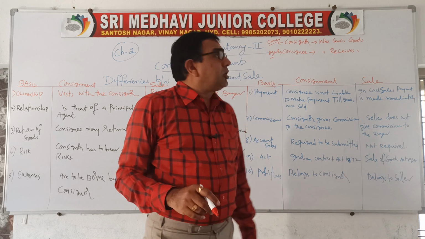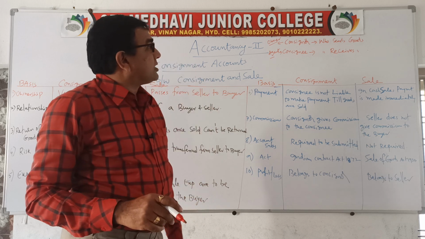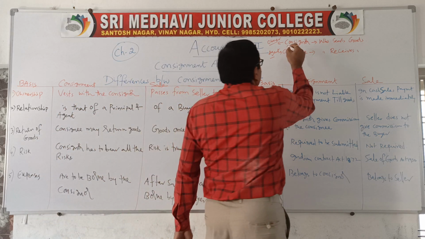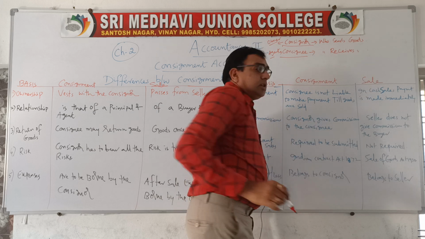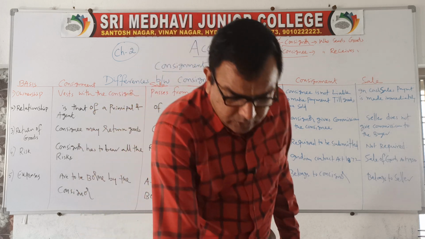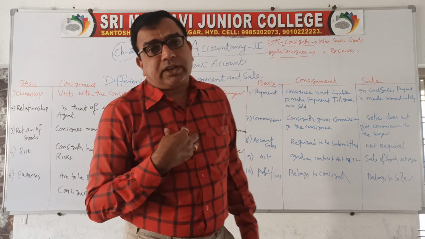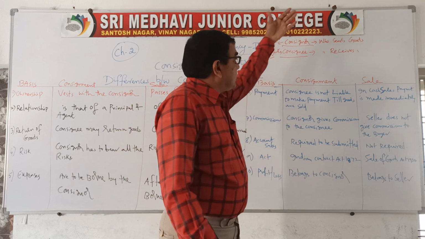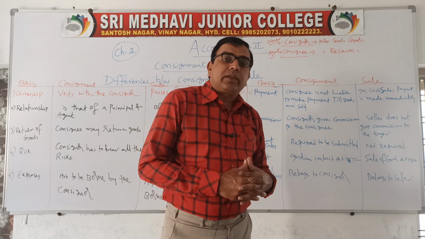The person who is sending the goods is called the consignor, and the person who receives the goods is called the consignee. Clear? So if I am sending goods from Hyderabad, I am the consignor, and the person who is receiving goods will become my consignee.